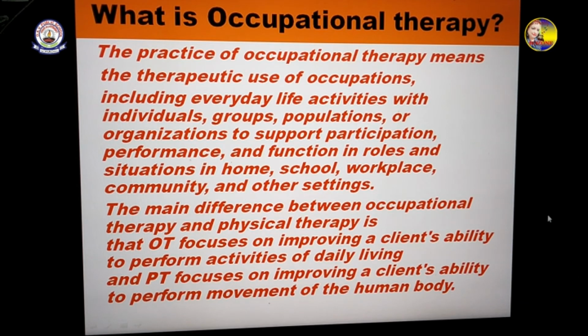So there is a difference between occupational therapy and physical therapy. Occupational therapy is for improving a client's ability to perform activities of daily living. Every day how he has to live, these therapies are given to them. And physical therapy means the body movement. This type of therapy is given so that the body moves properly. There is more mobility in the child or in the client who comes to the therapist.